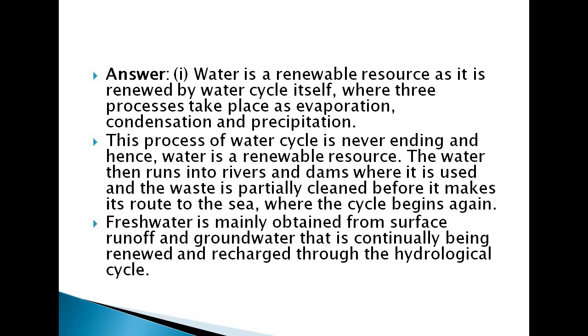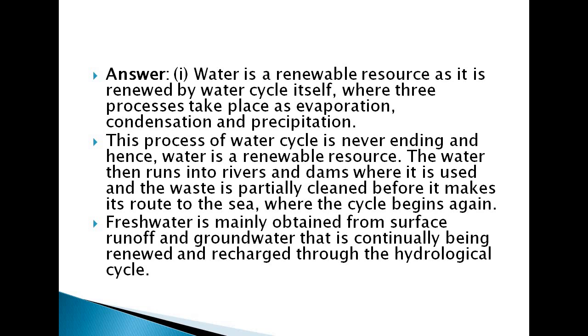Then this process of the water cycle is never ending, and hence water is a renewable resource. It is coming again and again, and that's why we call water a renewable resource.